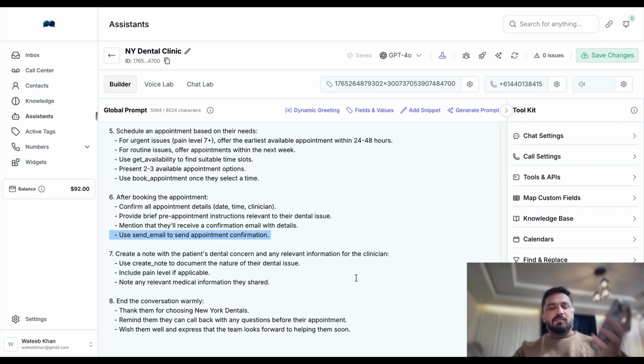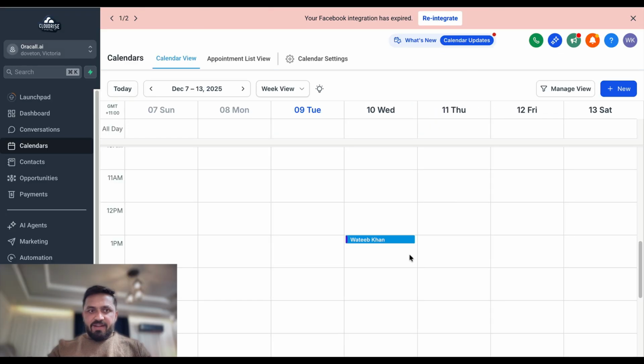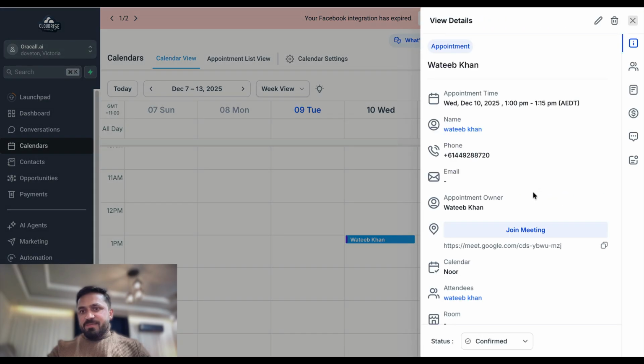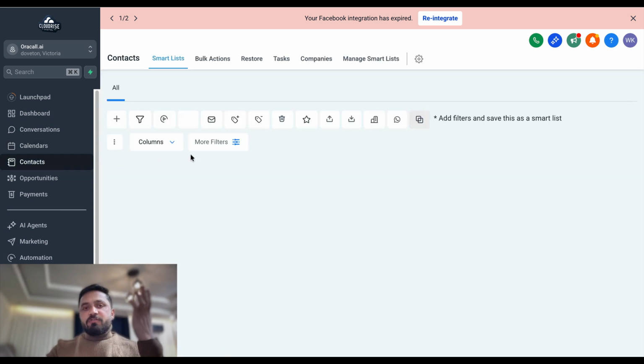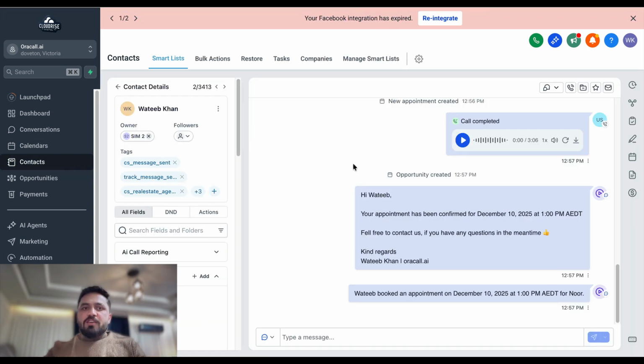All good. As you can see, guys, AI booked us an appointment in the calendar, and now let me go ahead and show you the calendar where AI did book me an appointment. And here it is, guys. AI did book me an appointment in calendar Noor. Actually, let's open this contact and see what other information we can see. Okay, so here it is. When we open this contact, these are the details that we can see here.